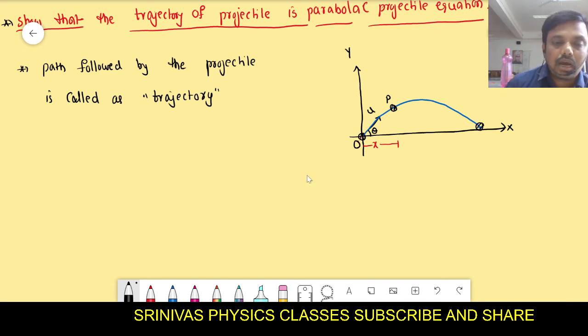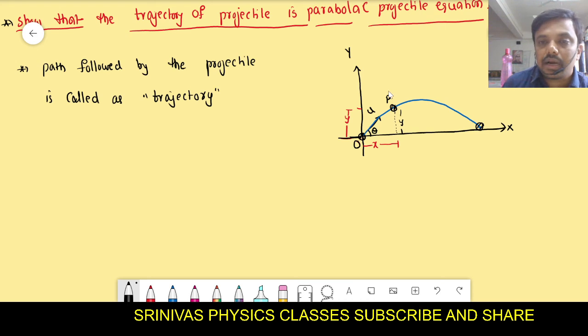For that purpose I will derive the general equation for the projectile. For example, the object travels from O to P. It has some displacement along the y-axis and some along the x-axis. Simultaneously it is going along the x-axis and y-axis. You should follow the cursor. It goes along the x-axis and also reaches a certain height. From the figure, that height we can take as y.